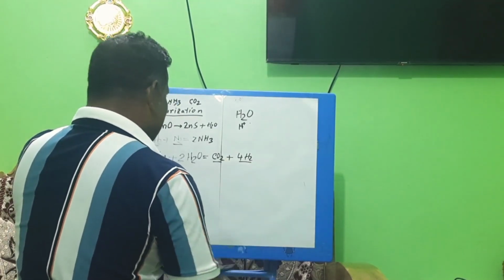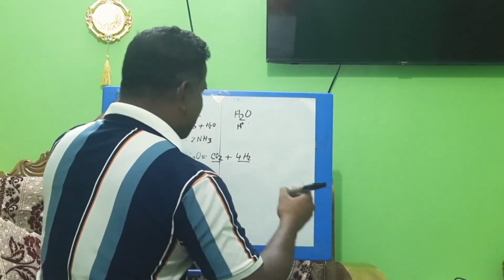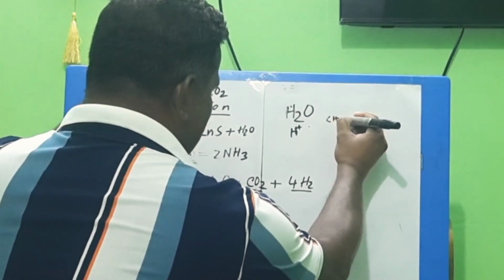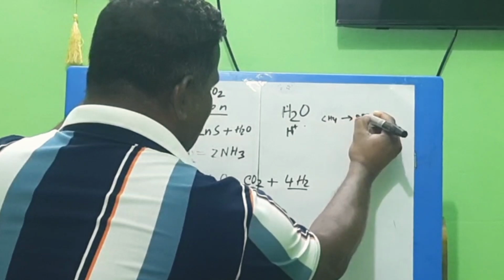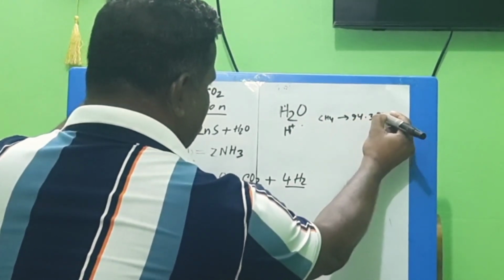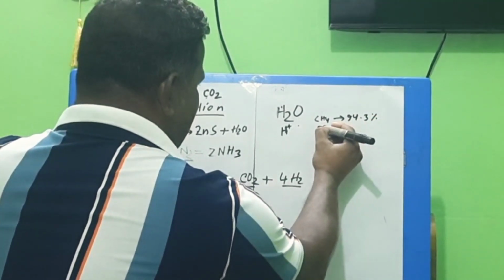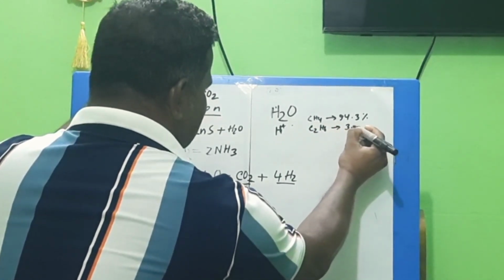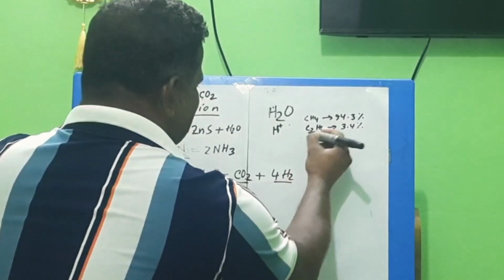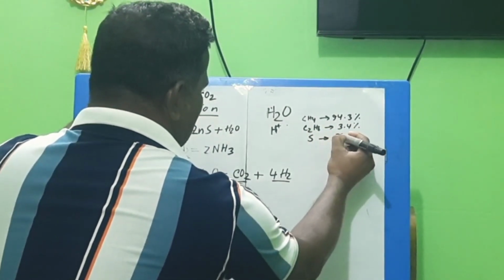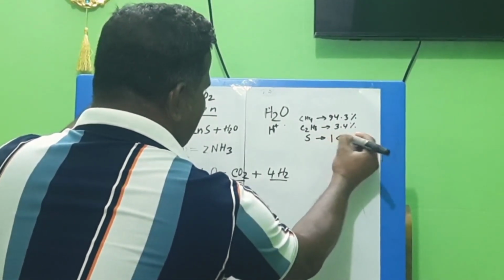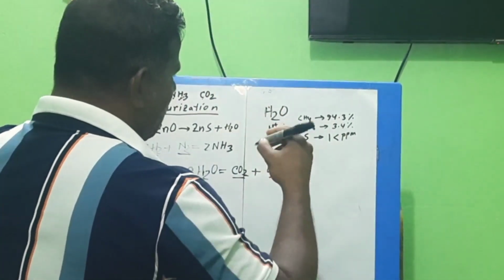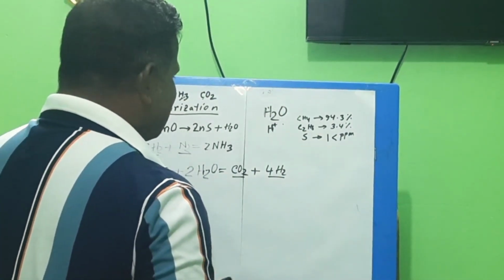In Bangladesh, the methane percentage in natural gas is 94.3%, ethane C2H6 is around 3.4%, and other gases, with sulfur less than 1 ppm, and some moisture is also available in the natural gas.